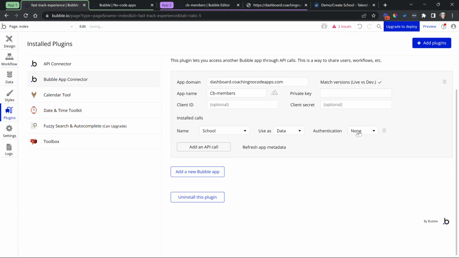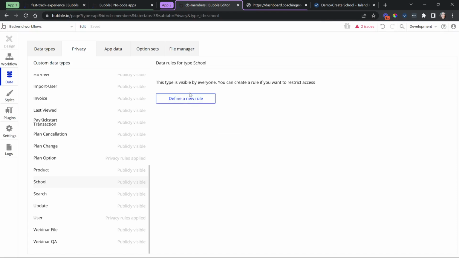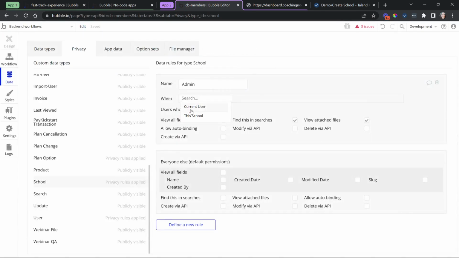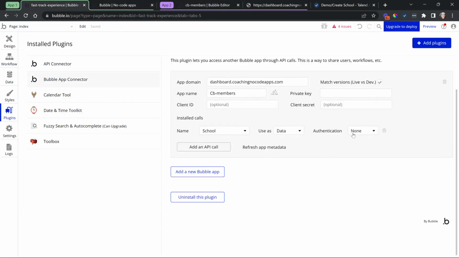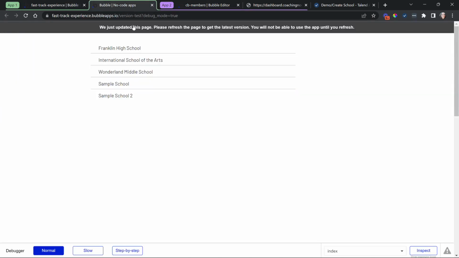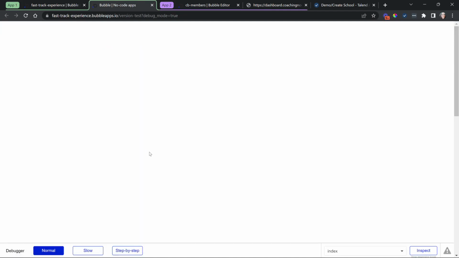Now, of course, this would be necessary if we know that there's a privacy rule set up. So I'm going to add the rule again. Okay, we'll say admin here when the current user's admin is yes, like this. Okay, so if the Bubble App connection has no authentication set, but I do have a privacy rule, let's refresh the page and see if we get the data here. All right, no data because I'm not meeting that privacy rule.